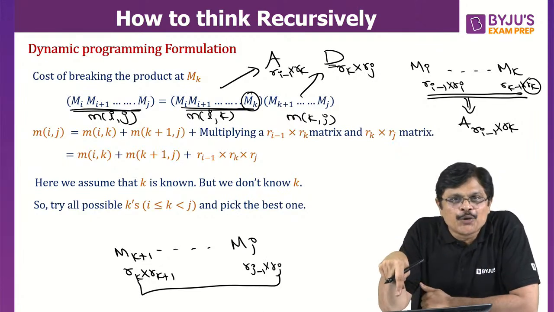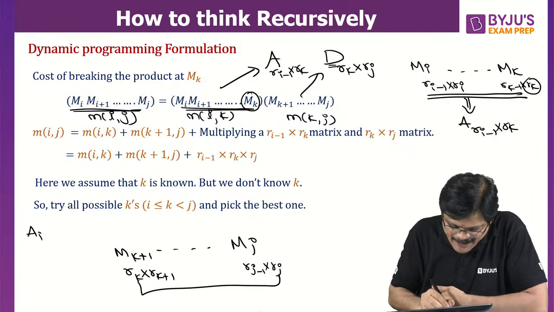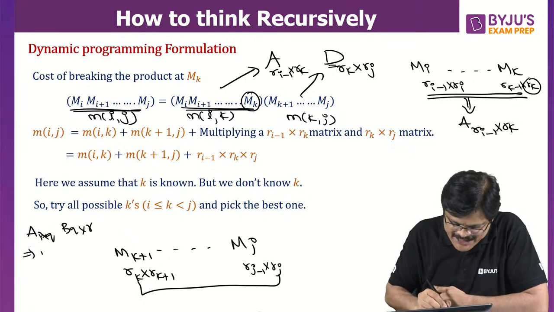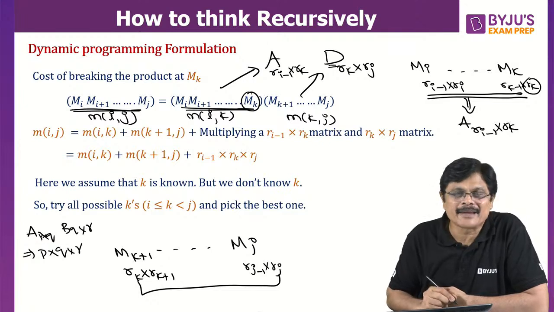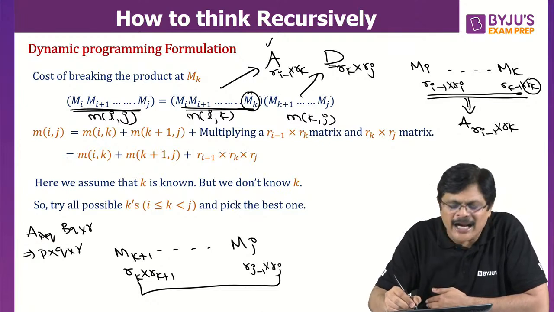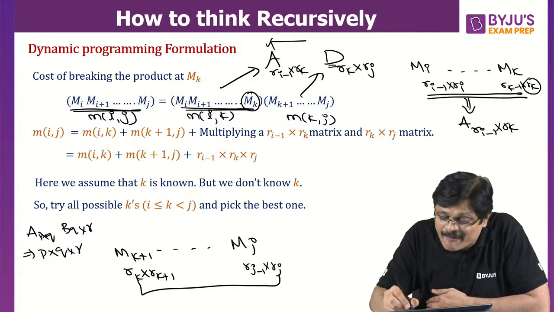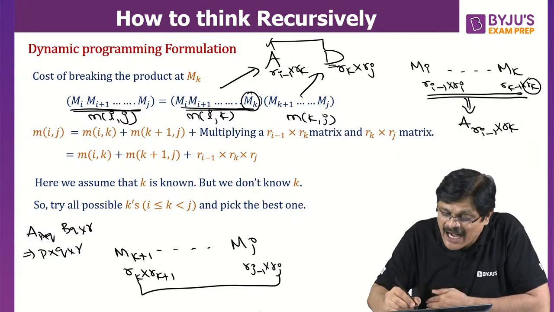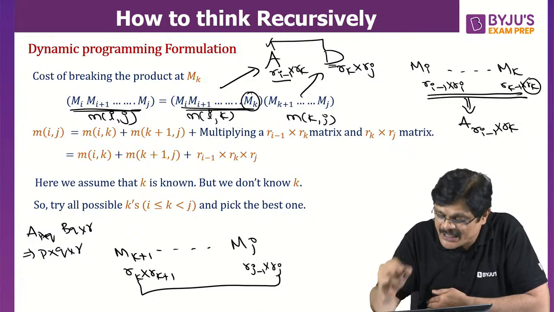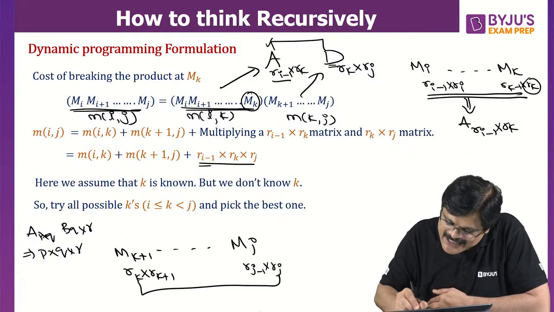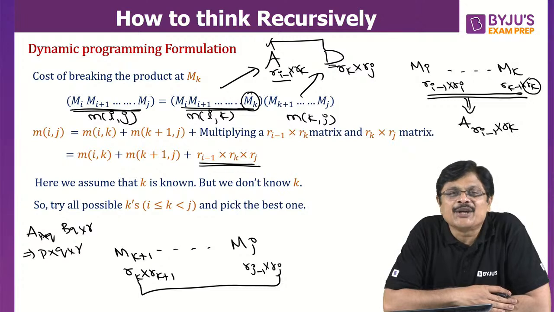And you know A and you know D. And you remember the first formula: if A is a P by Q matrix and B is a Q by R matrix, the minimum number of scalar multiplications is given by P into Q into R. So similarly here, A is of order Ri minus 1 by Rk and D is of order Rk cross Rj. Then the minimum number of multiplications required to multiply these two matrices will be Ri minus 1 into Rk into Rj. And that is exactly this one, Ri minus 1 into Rk into Rj. And that is the answer, my dear friends.